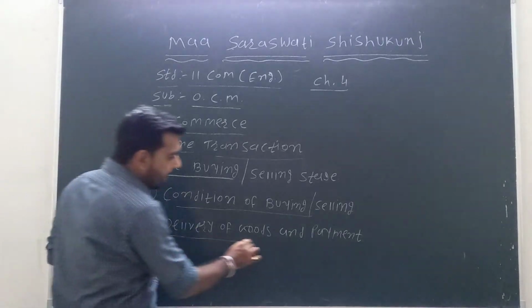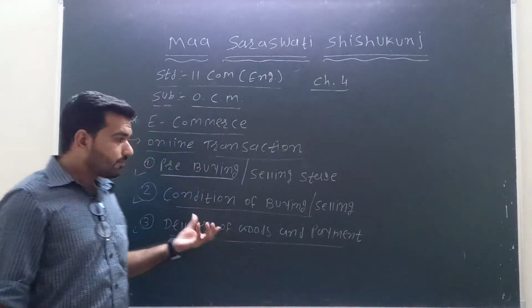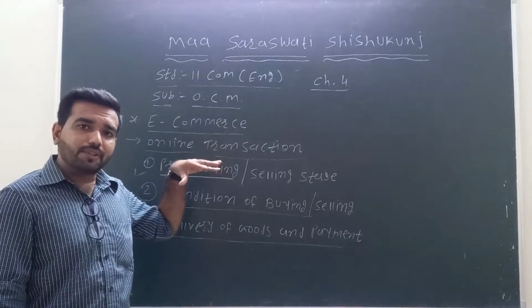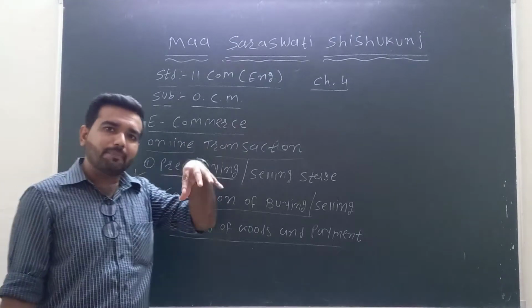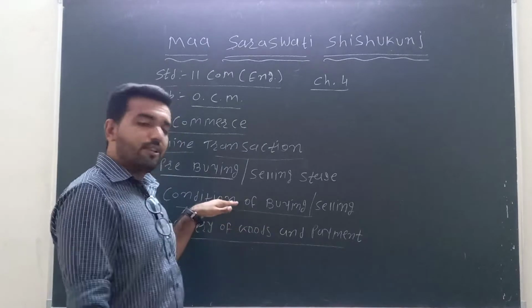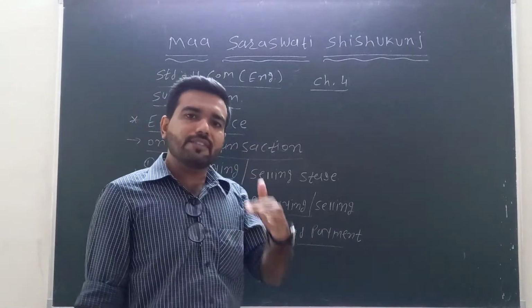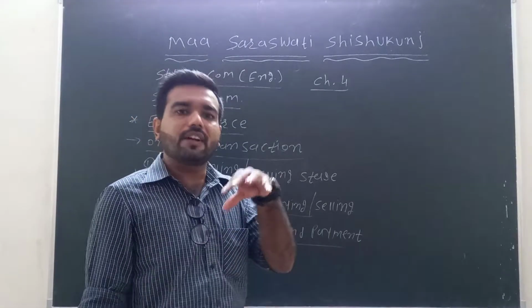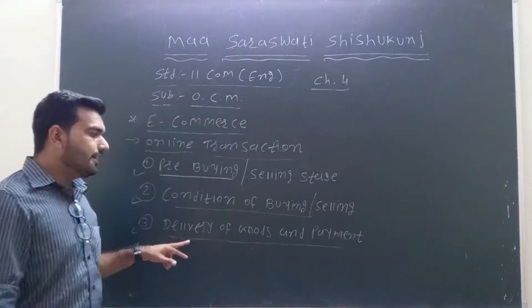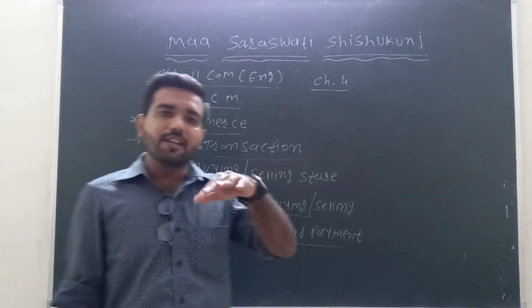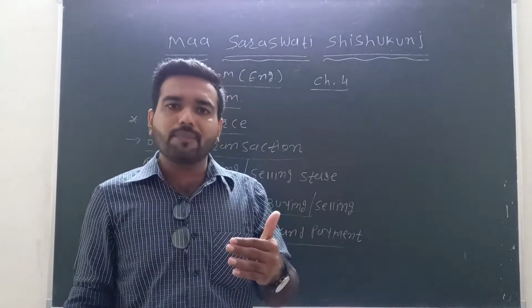Third is delivery of goods and payment. After we have seen the advertisement or visited the page, and seen the price, if the price fits our budget, then the third stage is delivery of goods and payment. Now in the last stage we make the order of the goods.